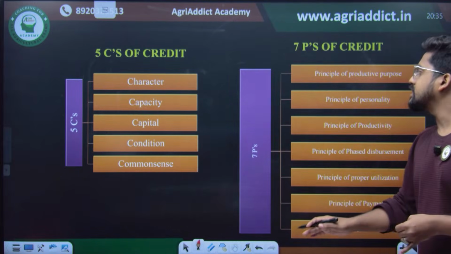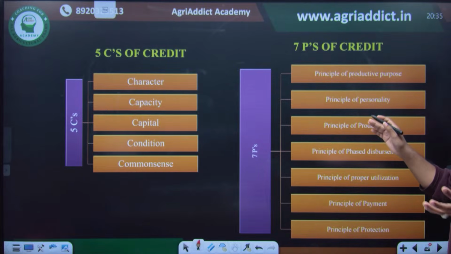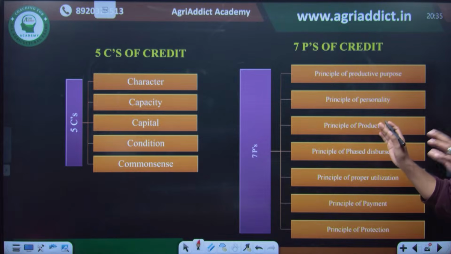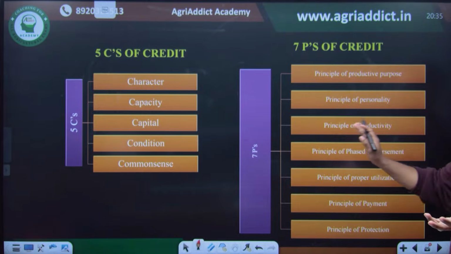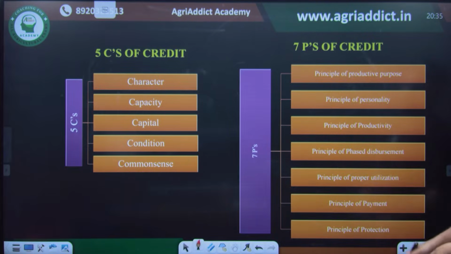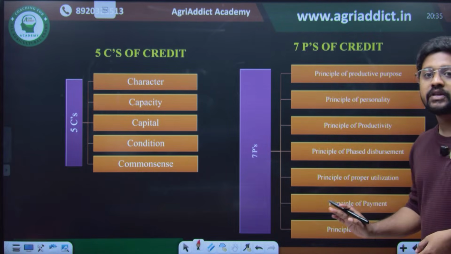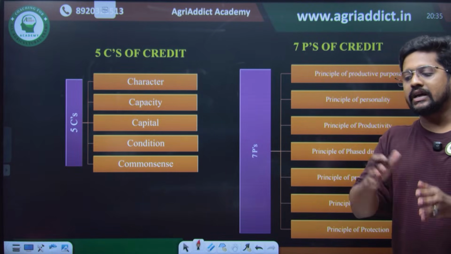And there are the 7Ps. Principle of productive purpose: for what it is actually used. Principle of personality: how the farmer is, whether he is a good person to repay the loan, whether he has some integrity. Principle of productivity: whether the loan is used for increasing the efficiency of the farm operations. Principle of phased disbursement: if it is a long term loan, the entire amount will not be given in a single spell, it will be given in different spells.